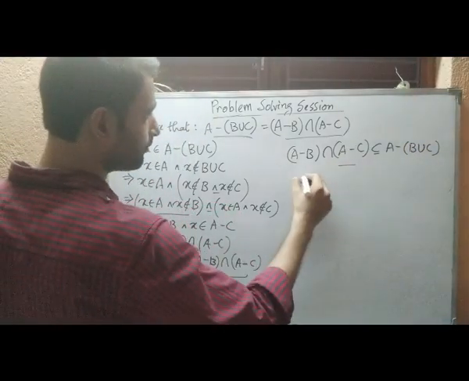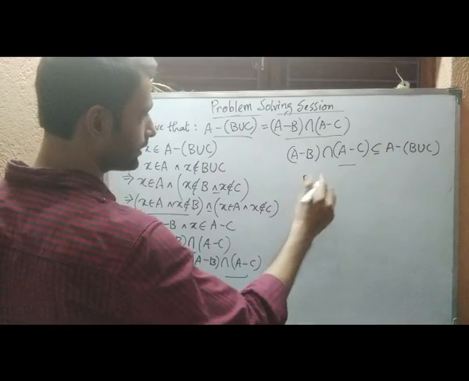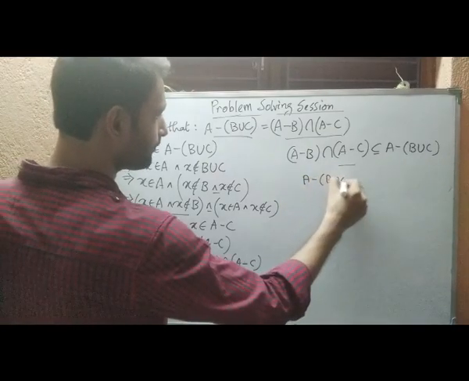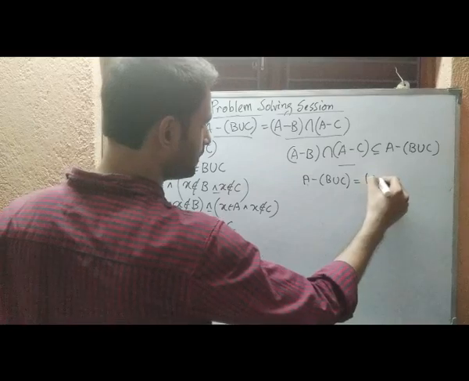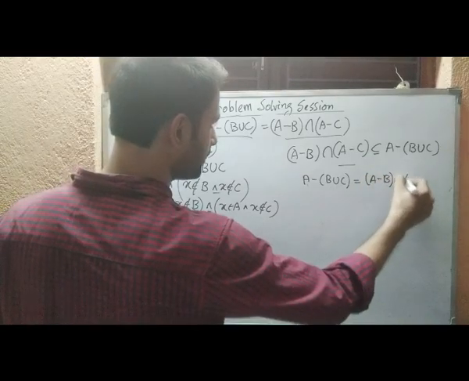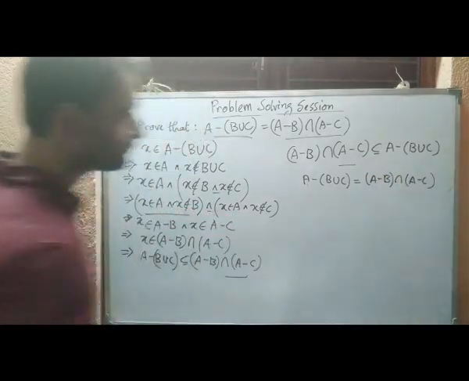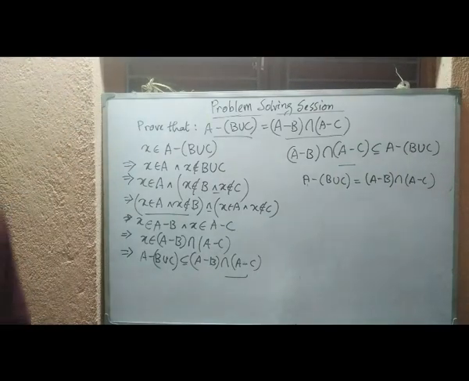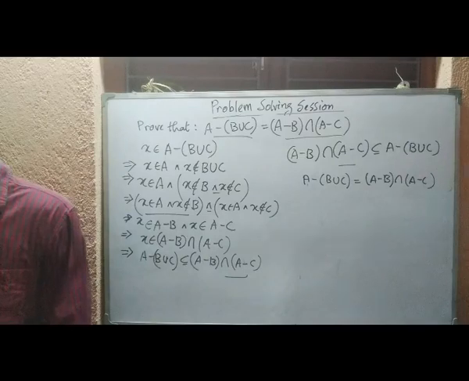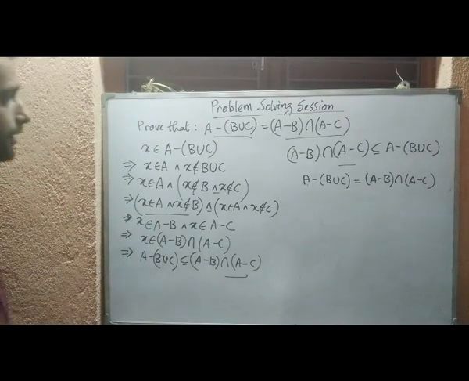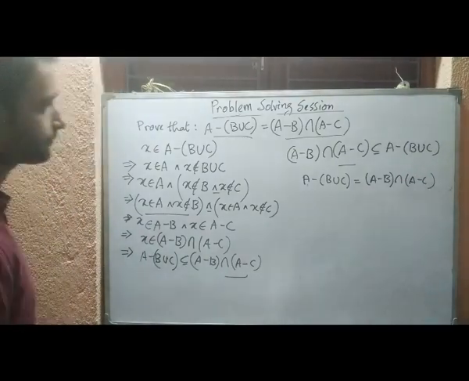From these two, we can combine and write that A difference (B union C) is equal to (A difference B) intersection (A difference C). Let us come to the next one.